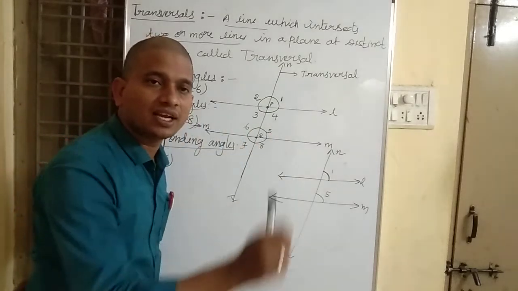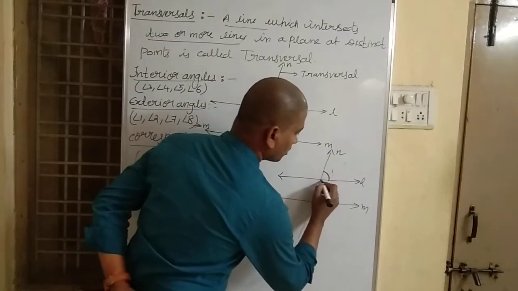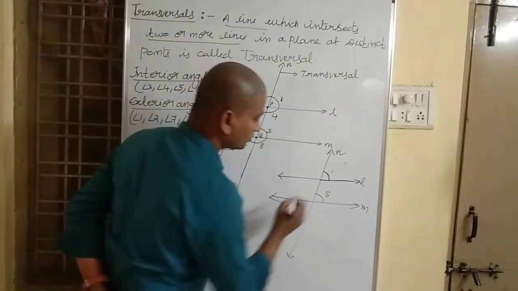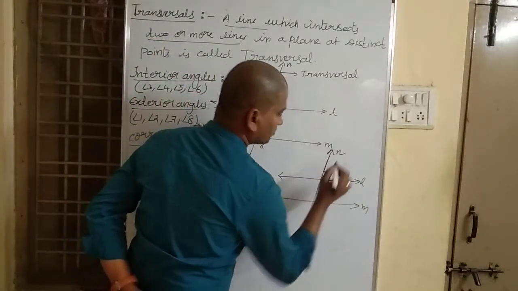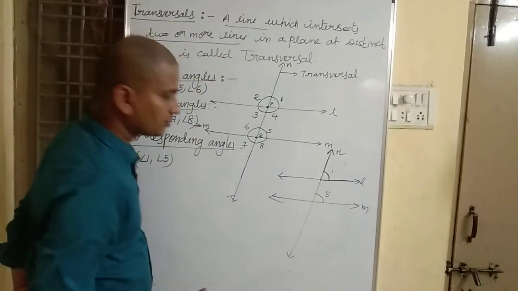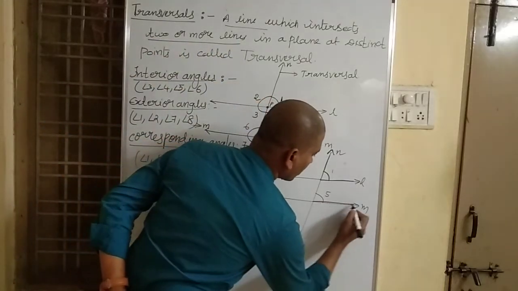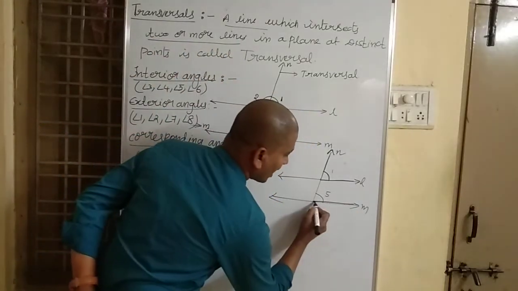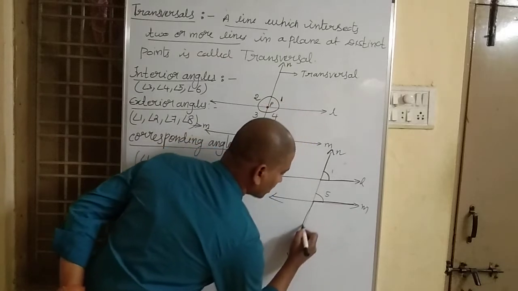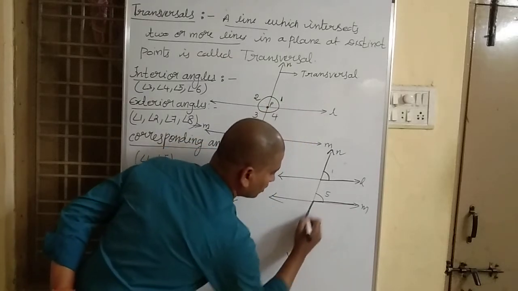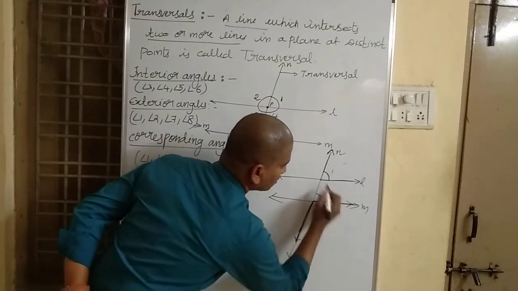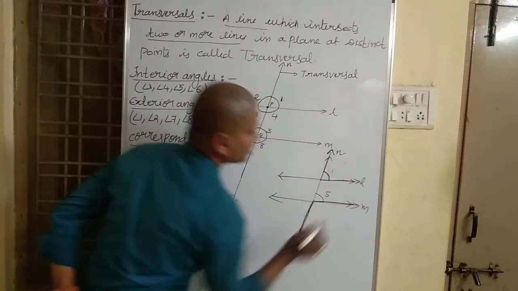What are the arms of angle 1? You see, this is one arm, this is another arm. Two arms. Coming to angle 5, this is one arm and this is another arm. These are the two arms.